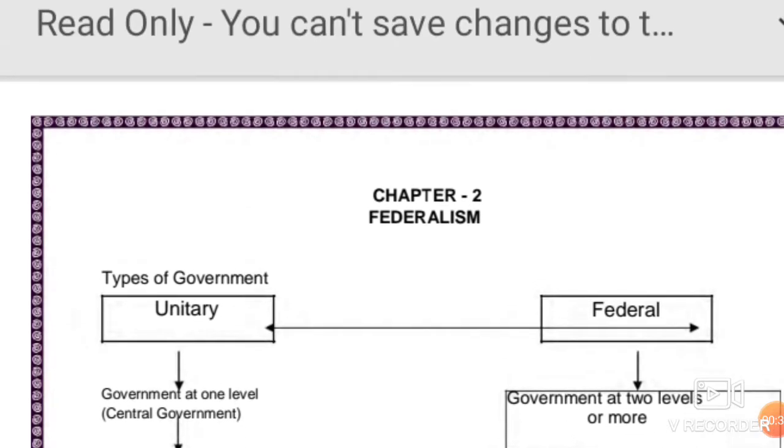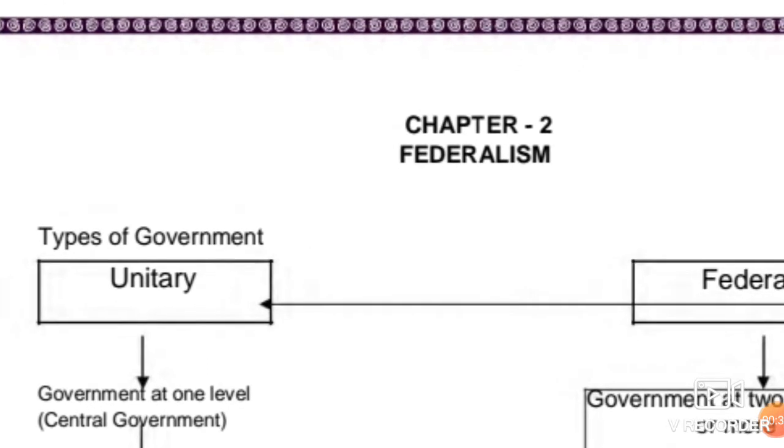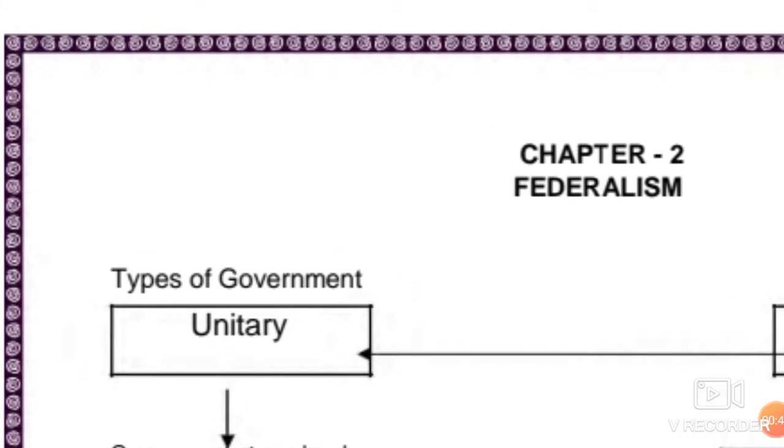Before I clear you the other features of unitary, let me tell you what unitary literally means. Unitary means one. Unitary means single.